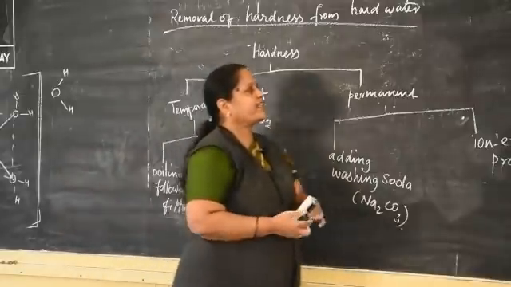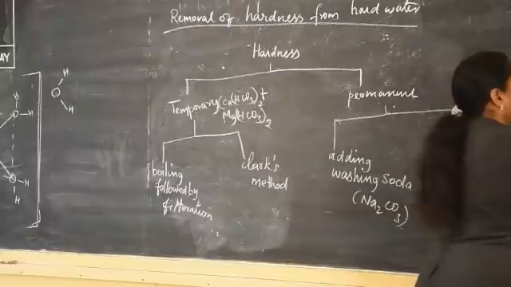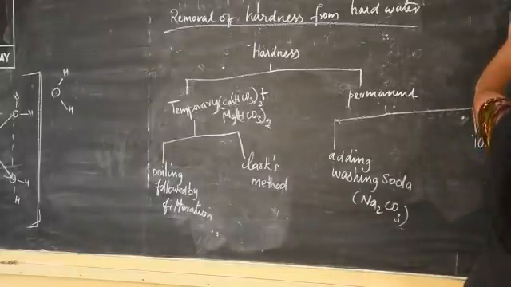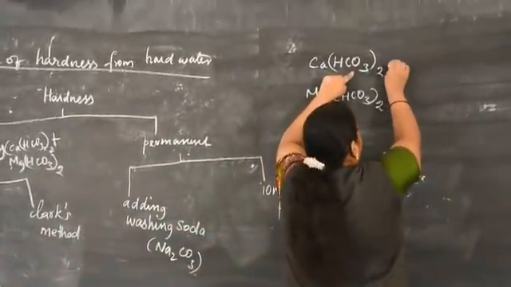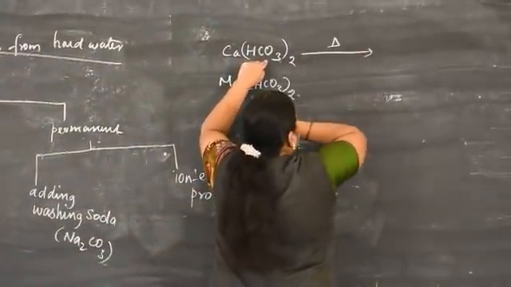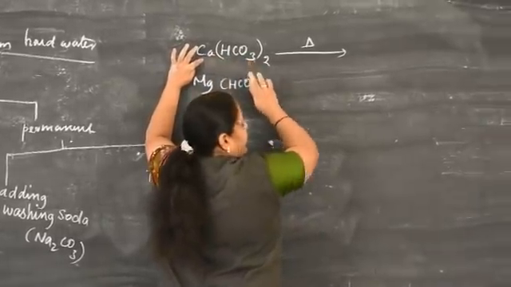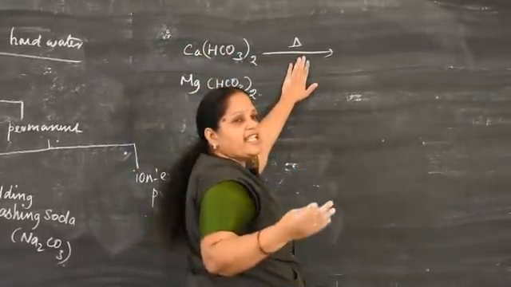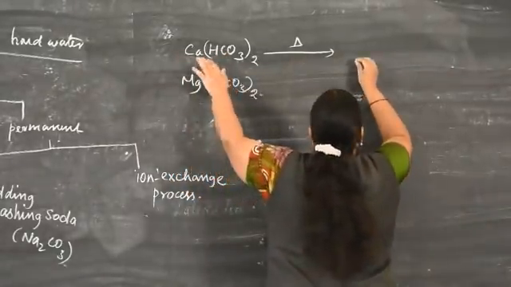So during boiling, what happens to these substances present in hard water? We see one by one. Hard water contains calcium bicarbonate. Hard water is boiled. The soluble calcium bicarbonate is converted into insoluble carbonate form. So what products do we get?